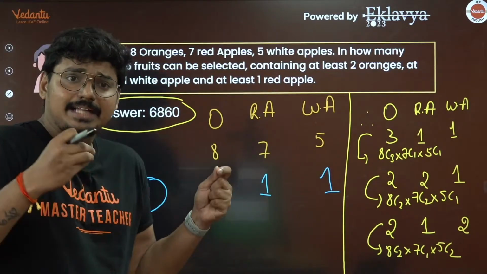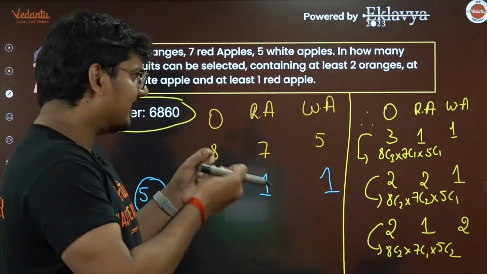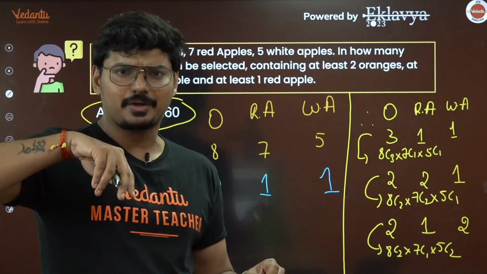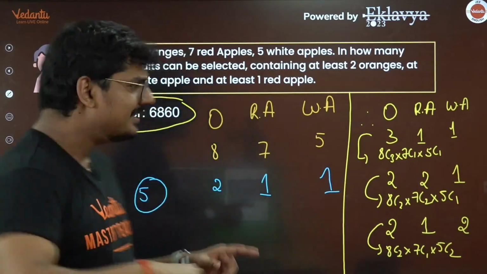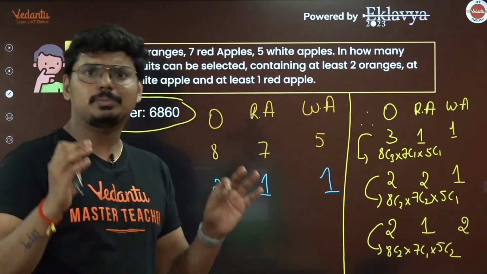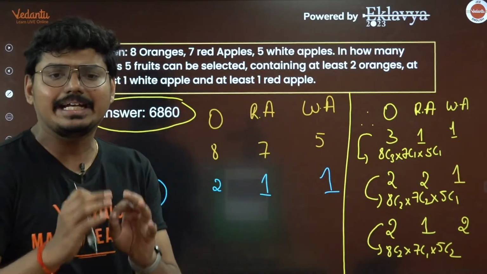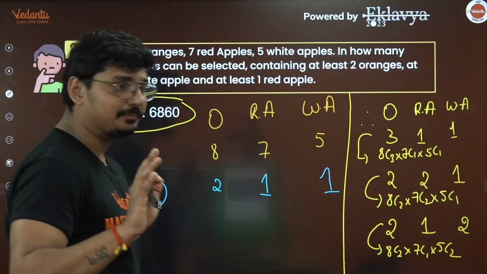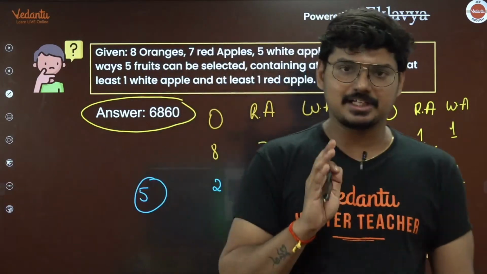I'm telling you, the types are repeating. You see, again, in shift 1, shift 2 yesterday, 2 permutations and combinations questions in each shift. They were dead easy. And again, you see here, again 2 permutation combination questions, dead easy. So what does this mean? You can expect permutations and combinations questions definitely.